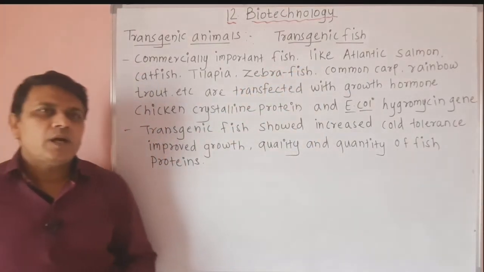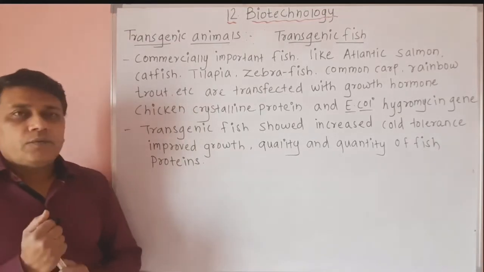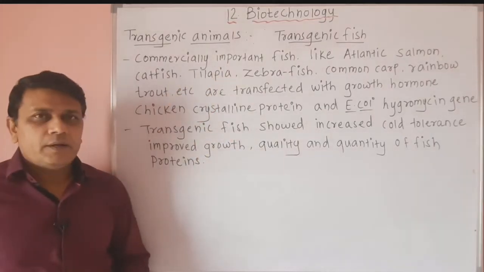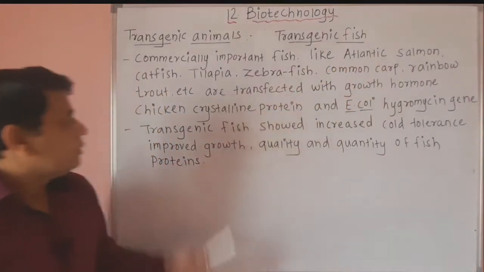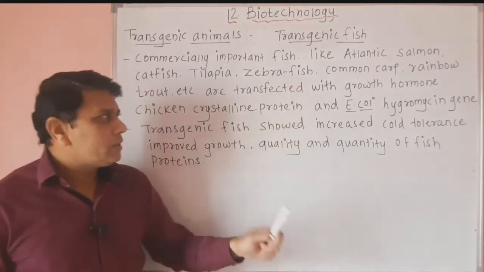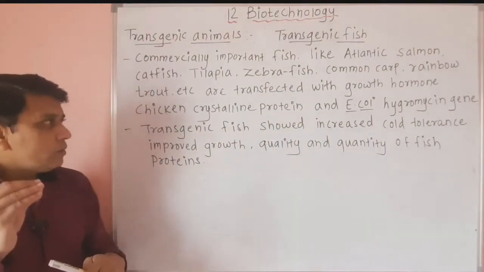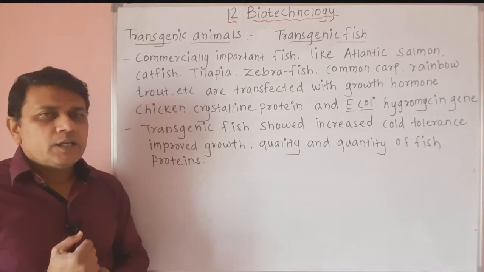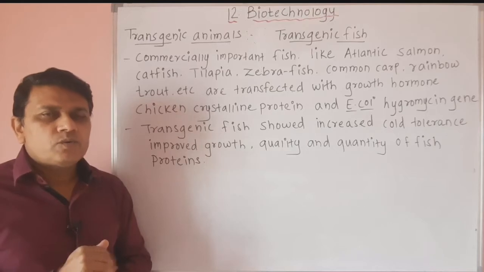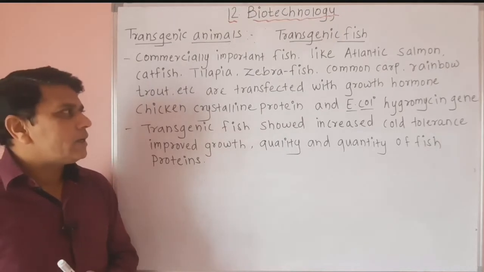Now you know that fish are used as supplementary food. So transgenic fish are important. Now commercially important fish like Atlantic salmon, then catfish, tilapia, zebrafish, common carp, rainbow trout. So these fish are transfected. Transfected means foreign gene is introduced in them or foreign DNA is introduced. So this process is called transfection.